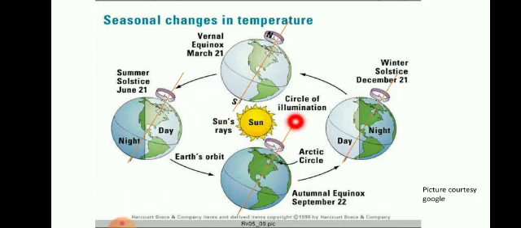So now first let us just consider these two positions. The first is perihelion, when the earth is closer to the sun, and the second is aphelion, when it is farthest away from the sun. So when it is far away, the northern part of the axis is towards the sun, and when it is in the closer position, that is perihelion, the southern part of the axis is towards the sun.